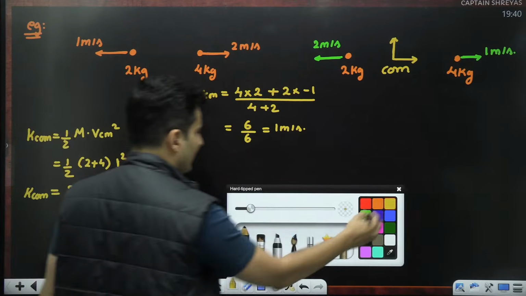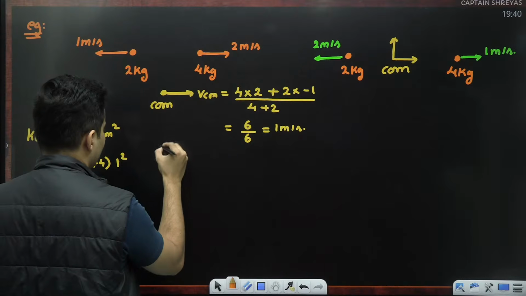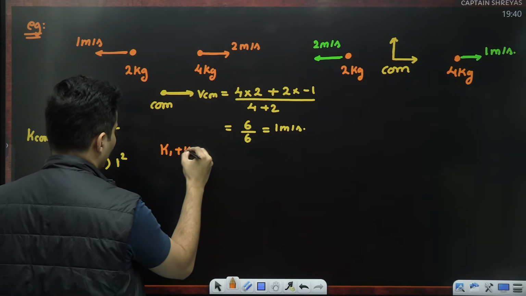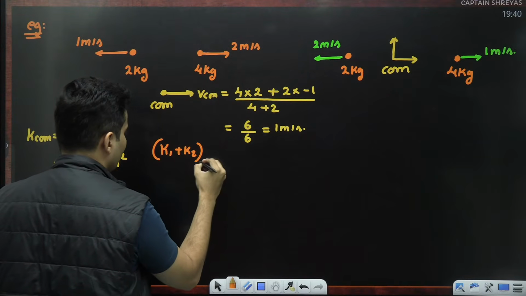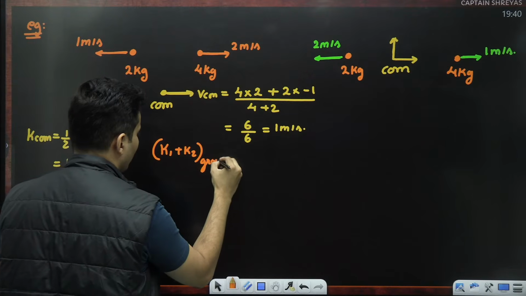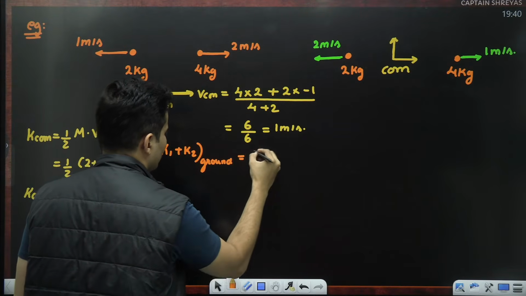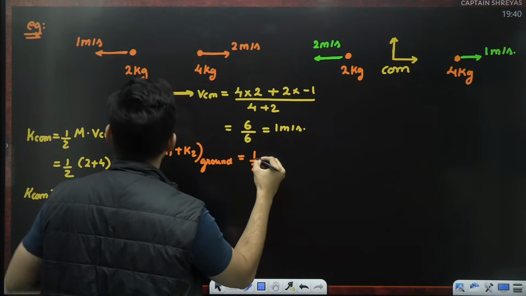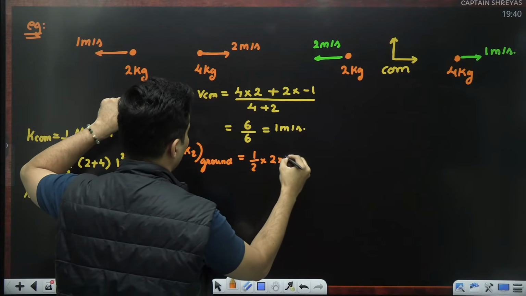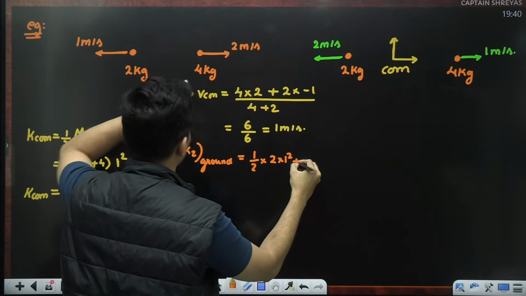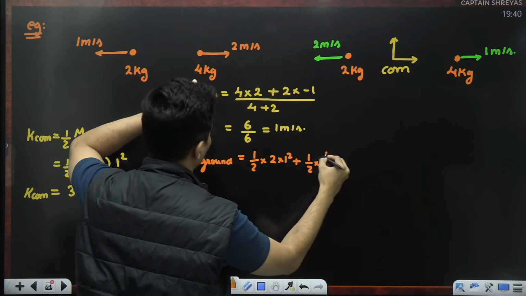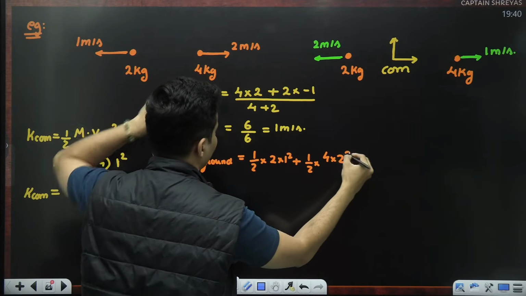Next, if I just calculate the kinetic energy of both of them as seen from the ground frame, it will be just half into mass into v squared plus half into mass into v squared.